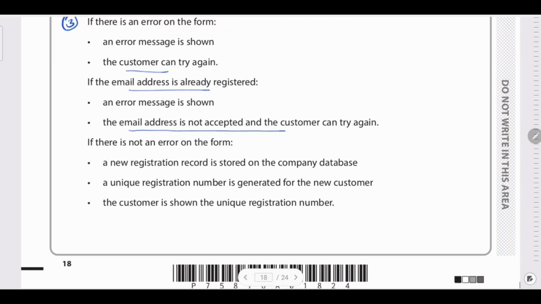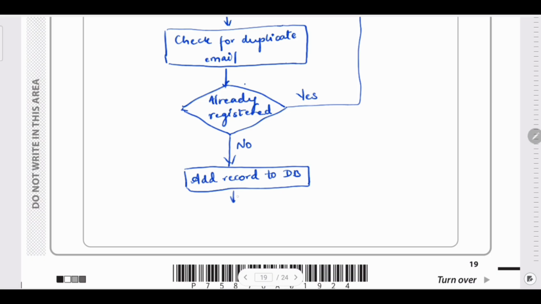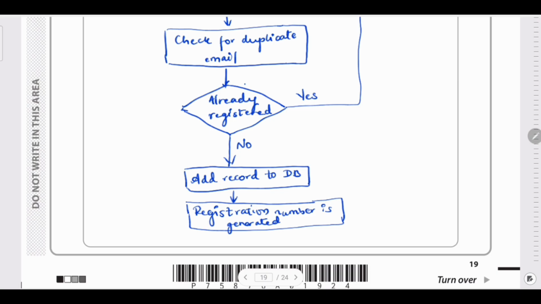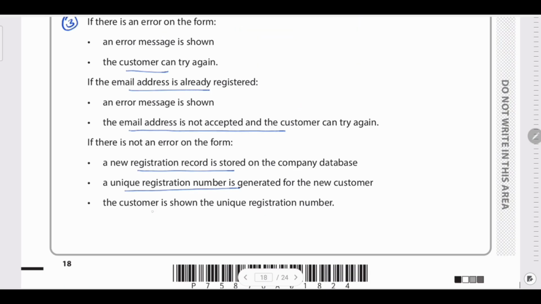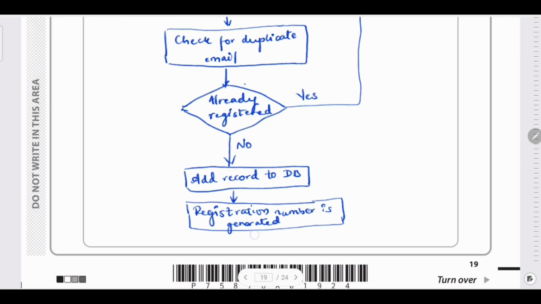So now once that is done, if there is no error on the form, the new registration record is stored on the company's database, then a unique registration number is generated. So registration number is generated. So that is again a process. Then a customer is shown a unique registration number. Showing is an output.